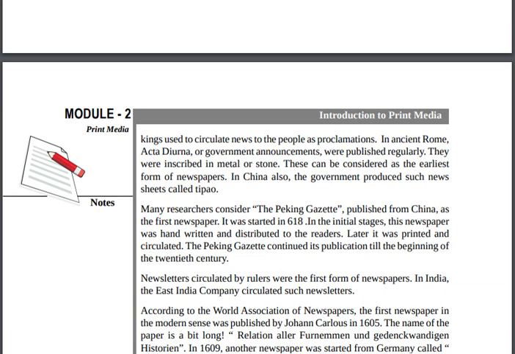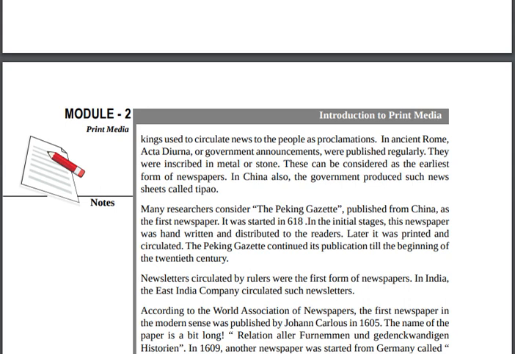So during the Mauryan period, the news was circulated with the help of proclamation. Proclaim means announcement. And in ancient Rome, Acta Diurna, or government announcements, were published regularly.